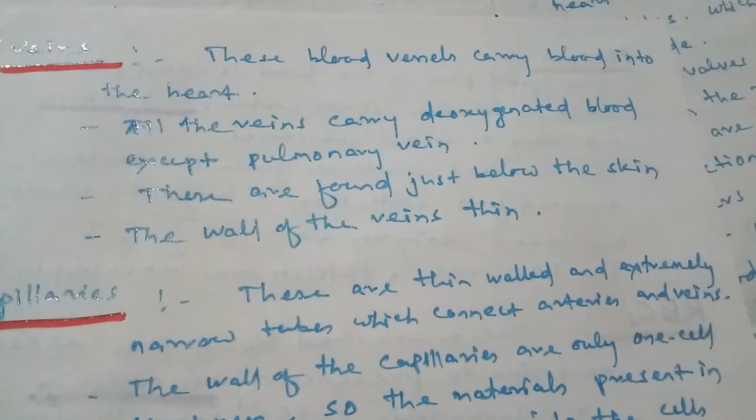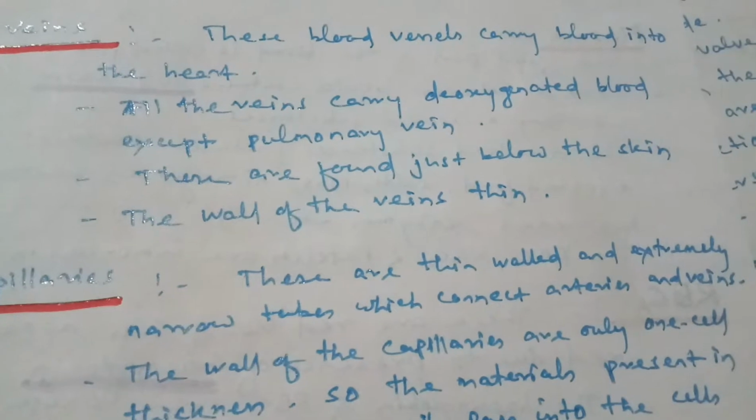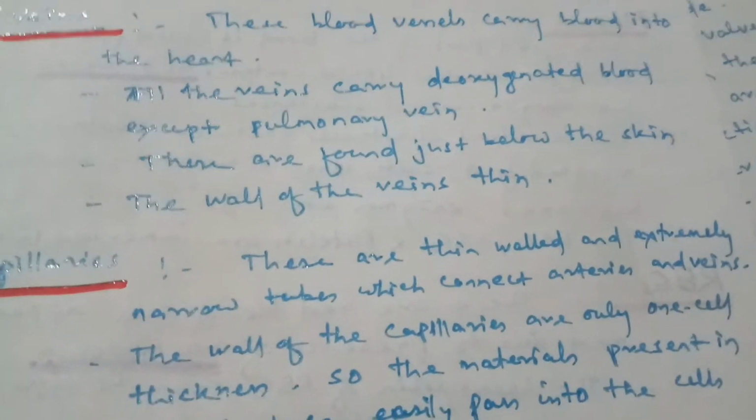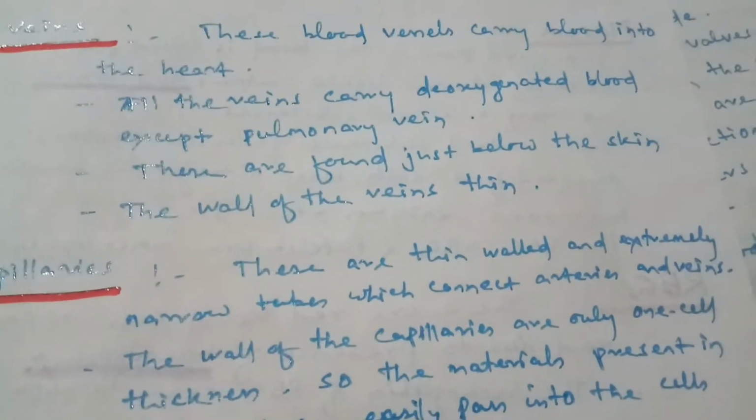Students, then coming to veins. These blood vessels carry blood into the heart. All the veins carry deoxygenated blood except the pulmonary vein. These veins are found just below the skin and the walls of the veins are thin.